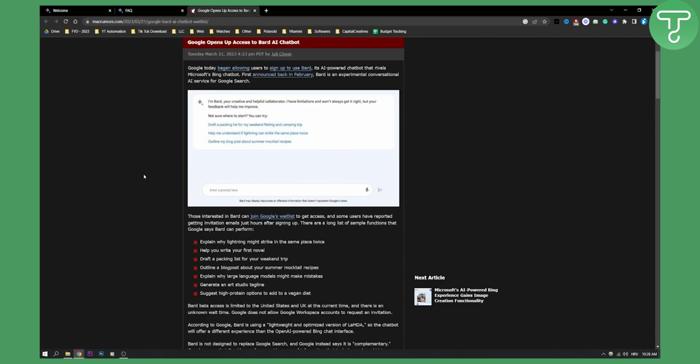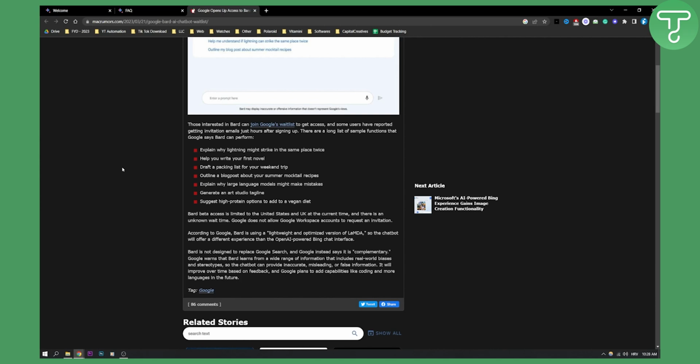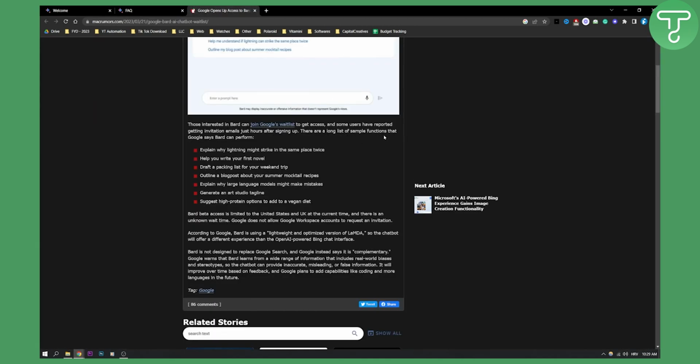So as you can see, this is a website called Mac Rumors, and they outlined the most notable features for Google Bard AI. Those interested in Bard can join Google's waitlist. Obviously, you can go here and join the waitlist, right? But here are some simple functions that Google says Bard can perform.